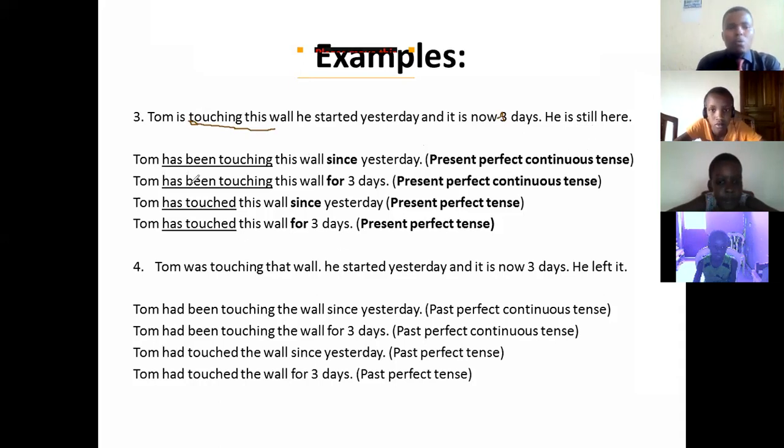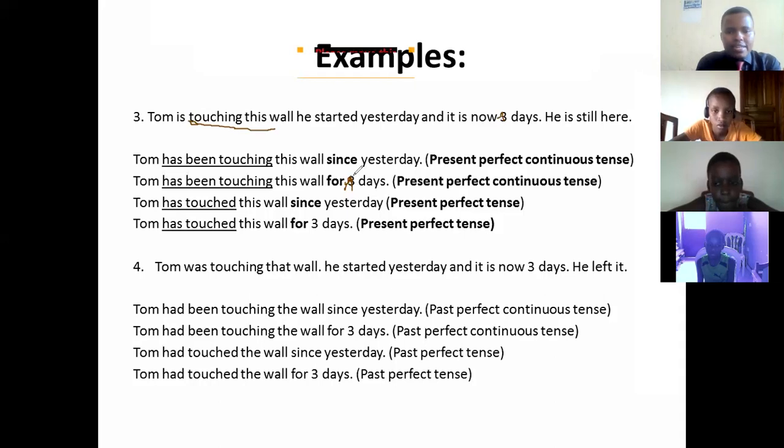The next one, Tom has been touching this wall for 3 days. Now, can I say that it's 3 days? The reason why I cannot say 3 days is because I'm going to say Tom has been touching this wall for 1 day, because he started yesterday.